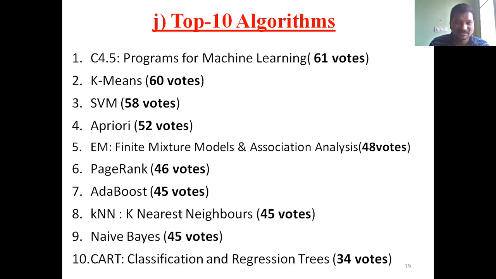The Apriori algorithm is applicable to association mining. Then there are the naive Bayes algorithm and CART, the classification and regression tree algorithm, which is one of the classification algorithms. Naive Bayes is a classification algorithm, and k-nearest neighbor is an important algorithm. I can explain them one by one later. What is C4.5? These are the top 10 algorithms in data mining.